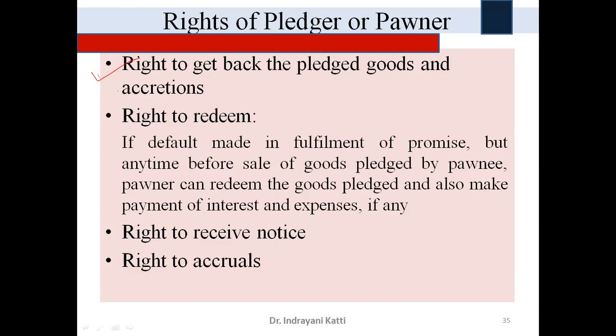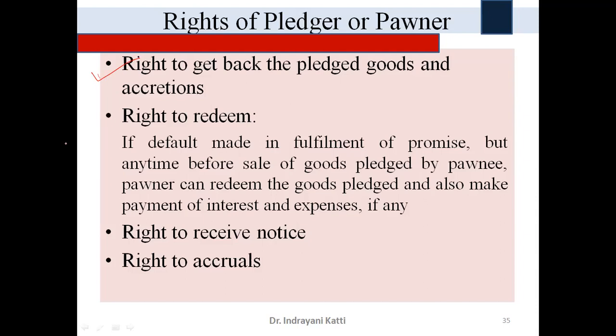When the goods are kept as security with the pledgee, the pledger has a right to get them back. If any accretion takes place in addition to the original goods, that can also be taken back.